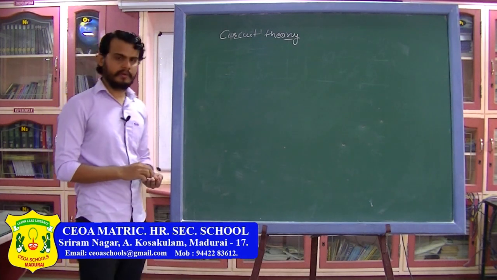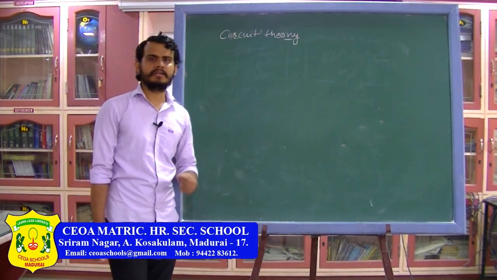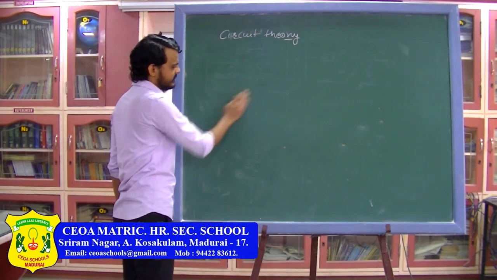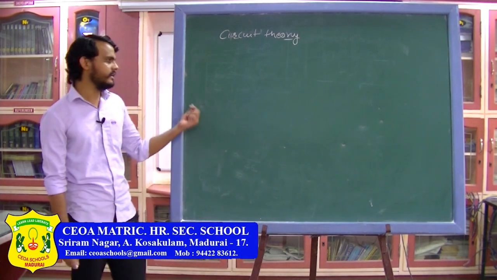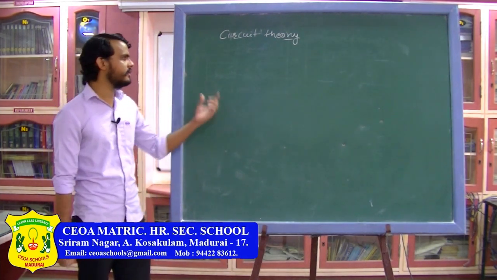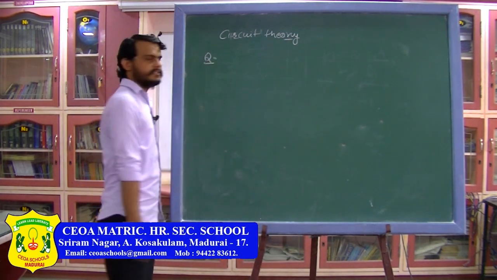So the first kind of problems are very simple problems in which you have a single battery, and that battery is connected to a certain capacitor. We are going to do this in question form, because the theoretical part we have already done. In current electricity some part is done, and then we have derived all the formulas which we require for capacitors. So now we are going to do all the concepts in question form.